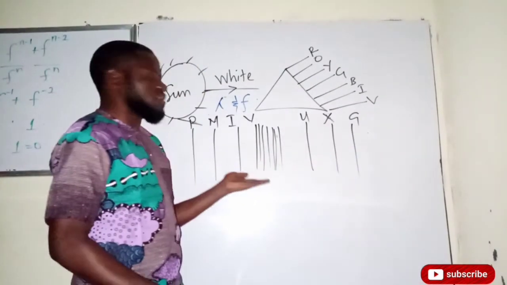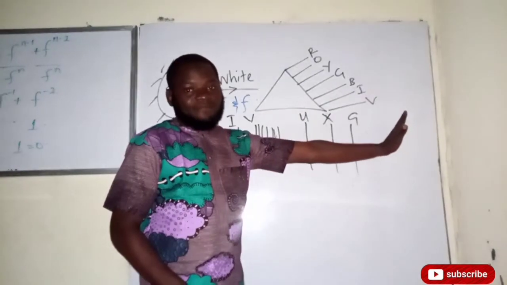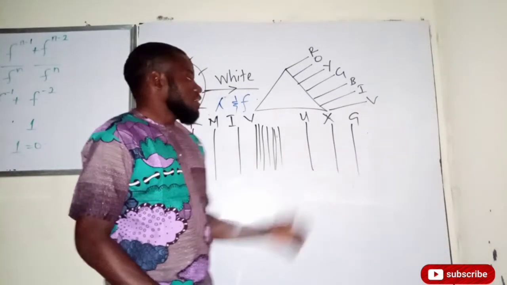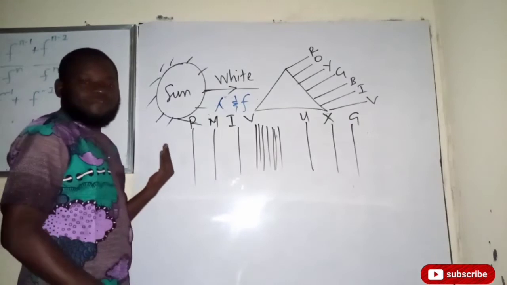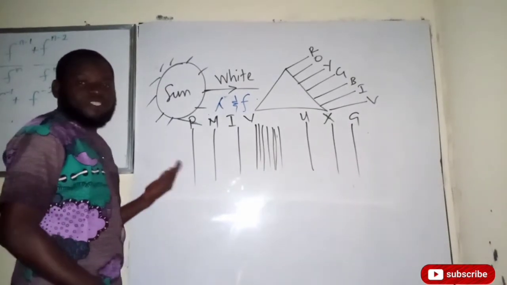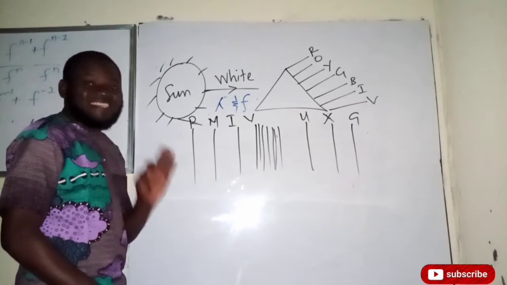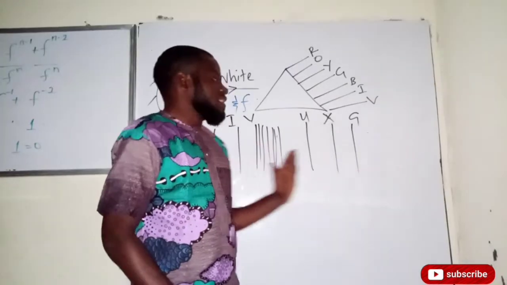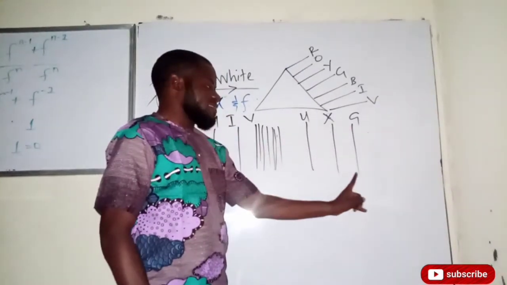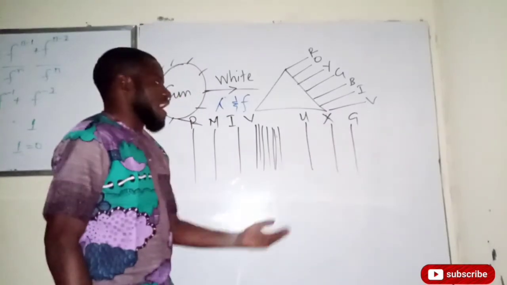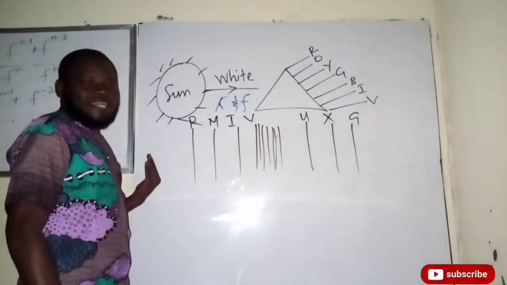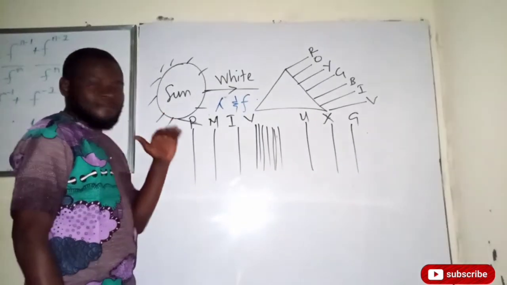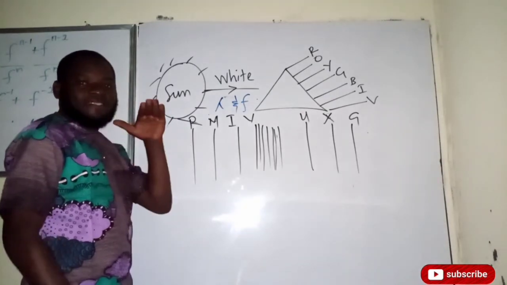Now, if you move towards the right hand side of the visible light, the frequency is increasing. That is, gamma ray would have the highest frequency. And when you move towards the left of the visible light, you have the frequency reducing. That is, radio wave will have the least frequency. As you also move to the right of the visible light, the wavelength is decreasing. Hence, the gamma ray will have the shortest wavelength. And as you move towards the left-hand side of the visible light, the wavelength is increasing. Hence, radio wave will have the highest wavelength.